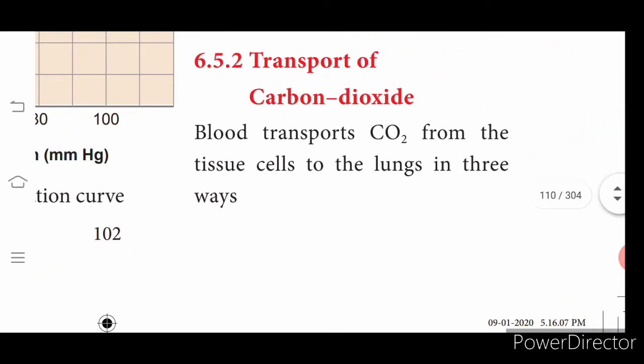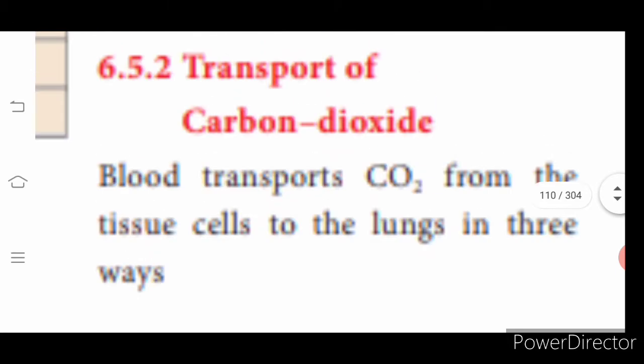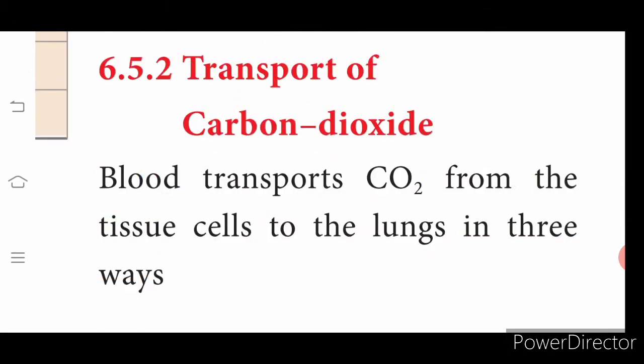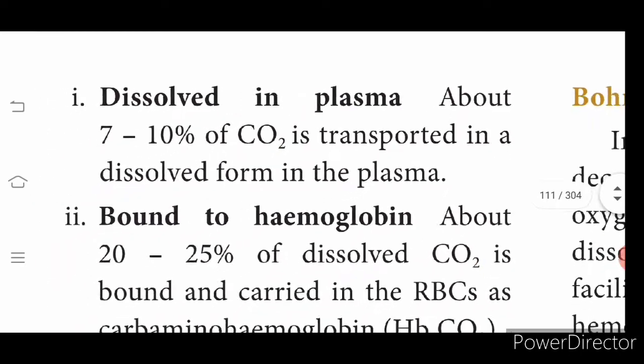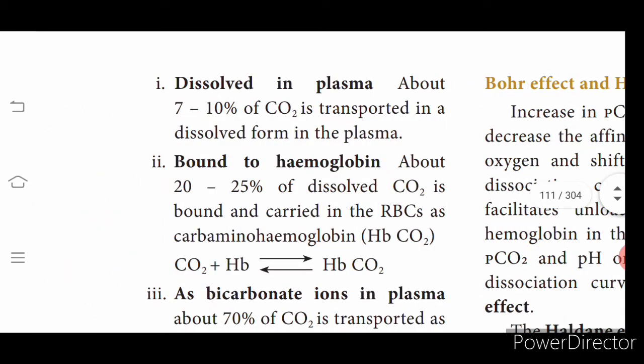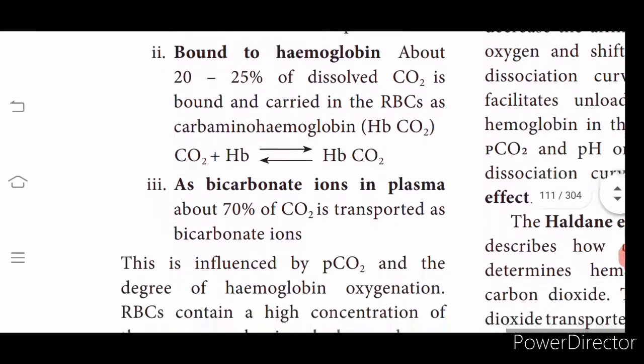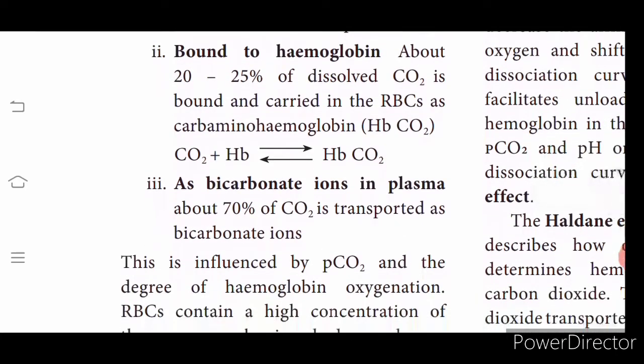Okay, so next we have learnt about the transport of oxygen. Now coming to transport of carbon dioxide. Blood transports carbon dioxide from the tissues to the lungs in 3 ways. What are the 3 ways? Dissolved in plasma, bound to hemoglobin, or as bicarbonate ions in plasma. About 7 to 10% of carbon dioxide is transported in the dissolved form in plasma, and it can be bound to hemoglobin, about 20 to 25%.